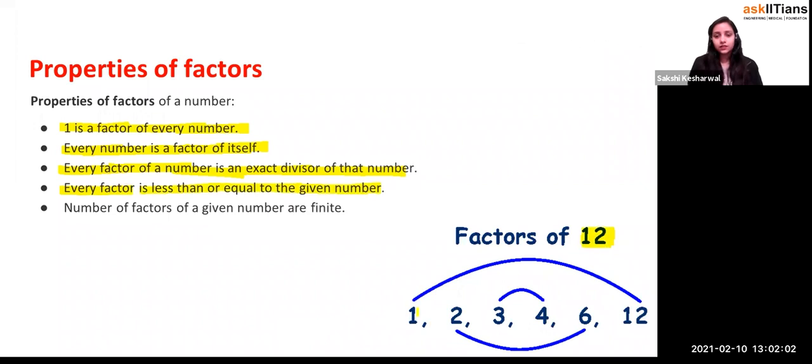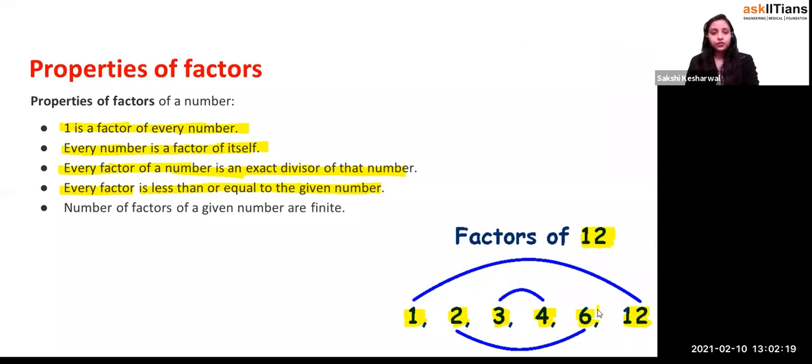Right now, 12: how many factors does it have? What do you mean by this? 1, 2, 3, 4, 5, 6. So 12 is a big number, right? It cannot have factors more than 12. It will have factors which are less than or equal to 12.